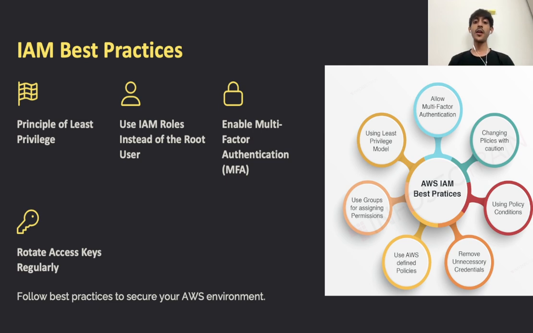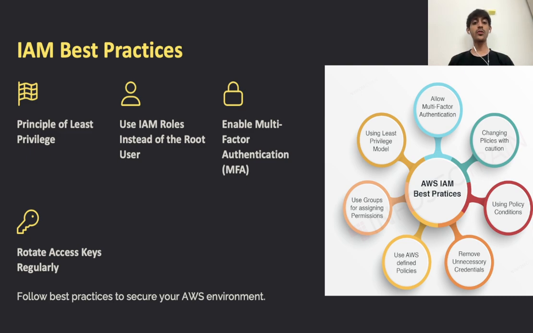Now, there are certain practices in IAM that help in a secure AWS environment. Firstly, the principle of least privilege. Grant users only the permissions needed and nothing more. Secondly, use IAM roles instead of the root user. The root user has unlimited access, so it should be used only for account setup. Third, enable multi-factor authentication. This adds an extra layer of security by requiring a second form of verification.